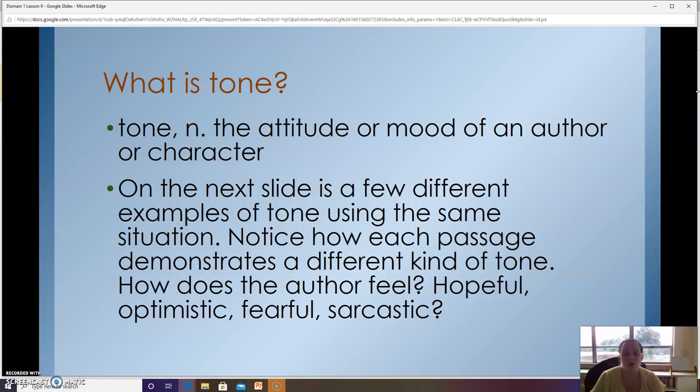So, what is tone? Tone is the attitude or mood of an author or character. On the next few slides, we're going to read a few different examples of tones using the same situation. We're going to notice how each passage demonstrates a different kind of tone. How does the author feel or how are they being perceived? Are they hopeful, optimistic, fearful, sarcastic? We're going to read those on the next slide.